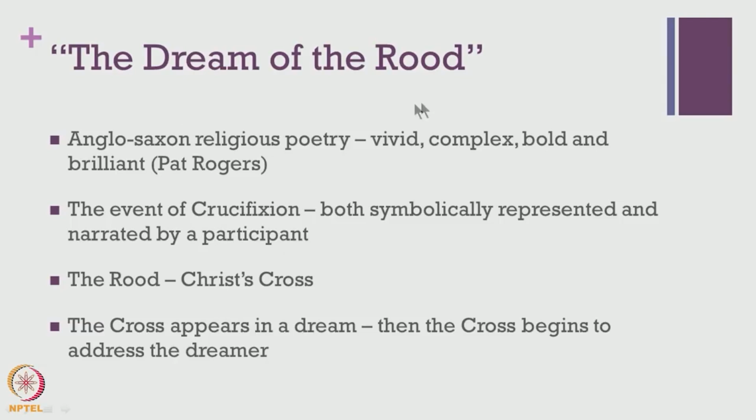And this work, The Dream of the Rood, primarily talks about the event of crucifixion in a very symbolic way. And the entire story is also narrated by a participant who witnesses the act of crucifixion. The rood symbolizes Christ's cross, and in this poem we find that a cross appears in a dream, and the cross, as a figurative symbolic element, begins to address the dreamer himself. So, in that sense the religious theme is very dominant throughout in most of the literature of the Anglo-Saxon period.